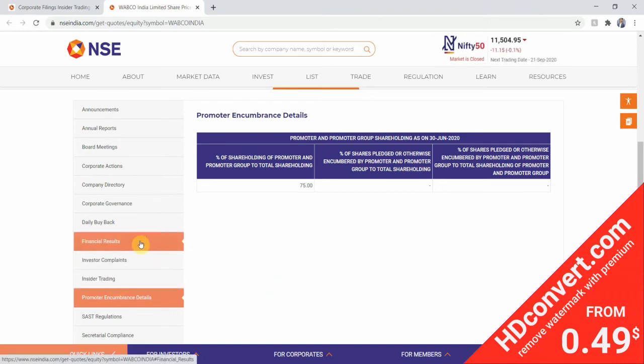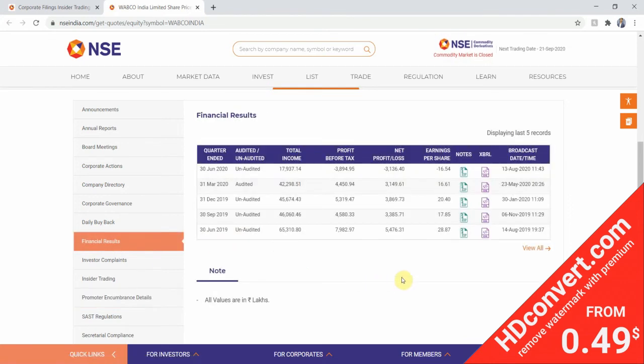Next one is an optional filter. You may or may not check it. I sometimes do not check it, but I sometimes give it a weightage. That is financial results. In the financial results, we are going to check the earnings per share. If the recent earnings per share reported is a positive value, then it fits perfectly for our analysis.